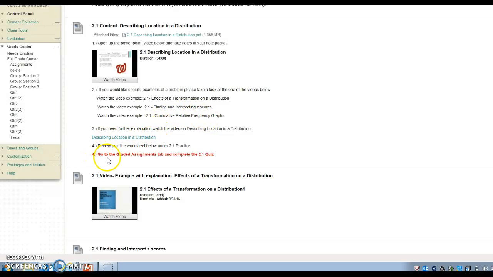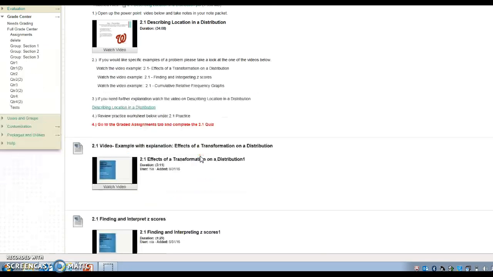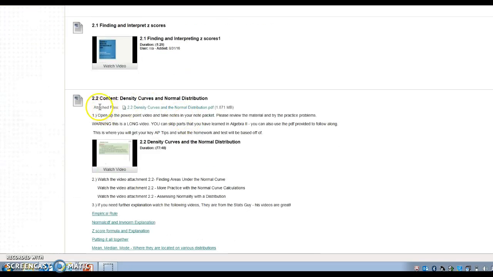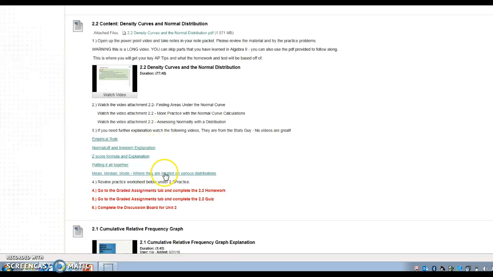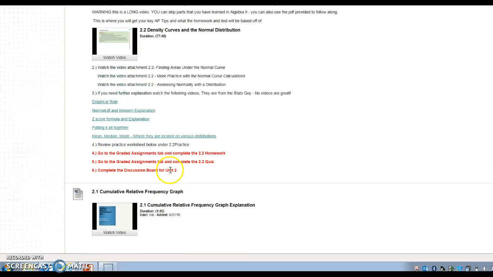Okay, and then this will tell you to go to the graded assignments tab and complete the 2.1 quiz, and you'll have to take a look at the calendar to see when each of those are due. Okay, so once again, here's your 2.2 content. You can do the PDF, you can do the video, or you can do the PowerPoint, whatever works for you. Okay, if you need additional practice, that's all underneath here.